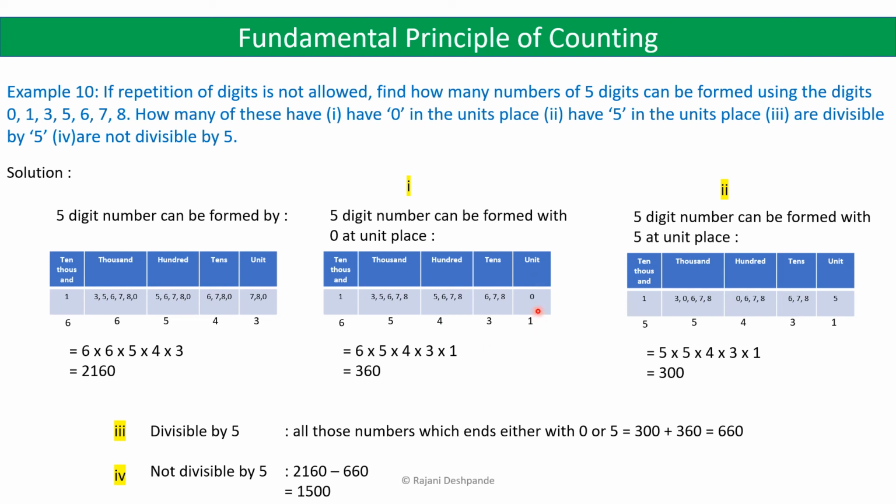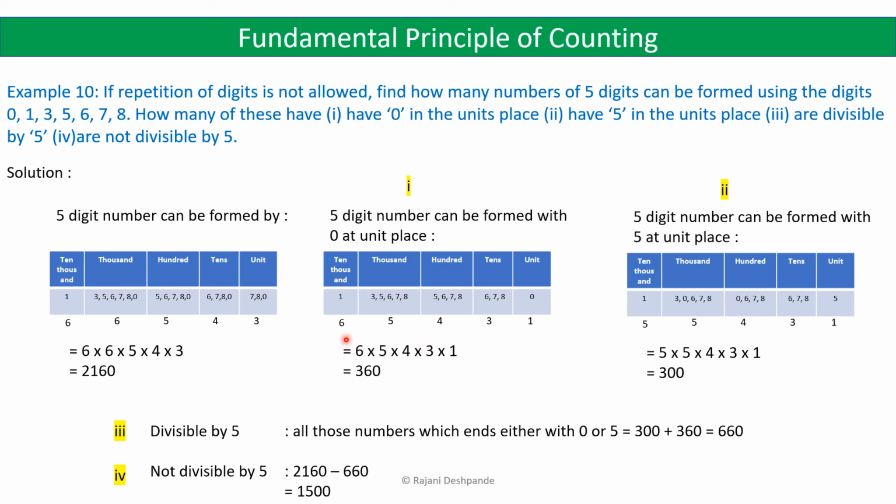In the units place you have only one choice, because it's given in the question itself that the 5-digit number can be formed with 0 at the units place. So you have to use 0 in the units place. You have no choice. There is only one choice, that is 0. The number should have a 0 in the units place.